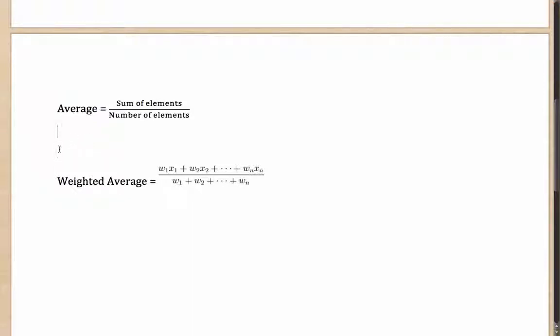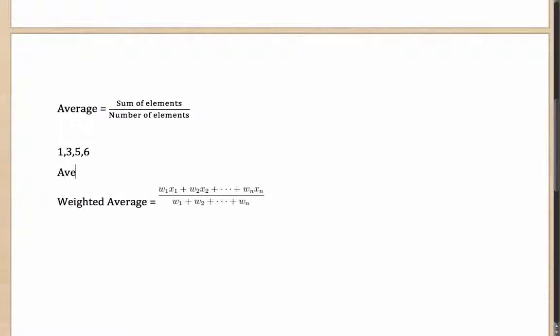What I mean by that is, let's say if you have 1, 3, 5, 6, then their average is going to be 1 plus 3 plus 5 plus 6, their sum, divided by the number of elements that you have taken, which is 4. This comes out as 1 plus 3 is 4, plus 5 is 9, plus 6 is 15. So 15 by 4, or the average comes out as 3.75.